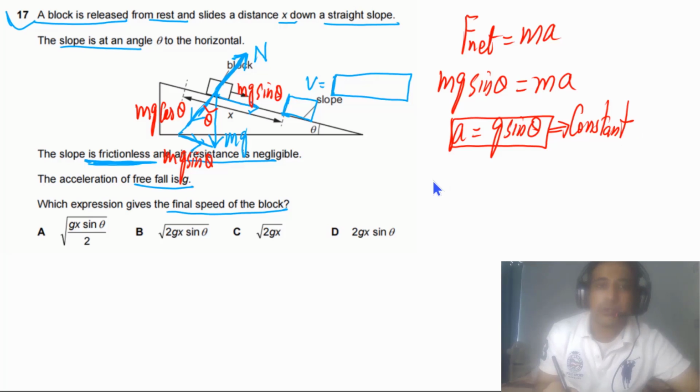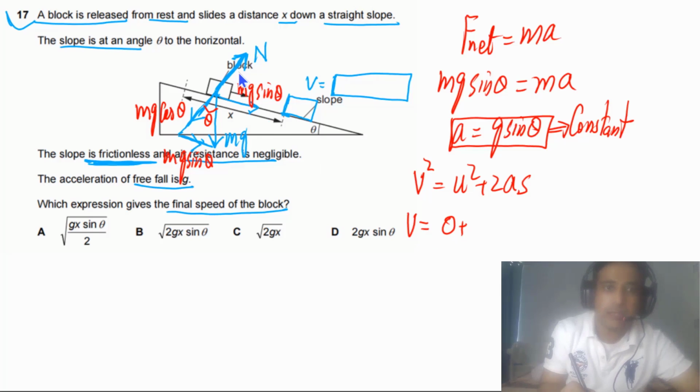As acceleration is constant, we can write v squared is equal to u squared plus 2as. We need to find v. u is equal to 0 because it just started from rest, so the initial speed is 0.